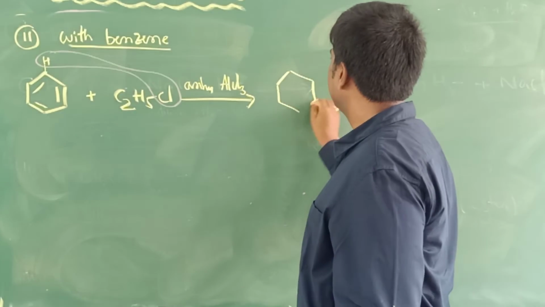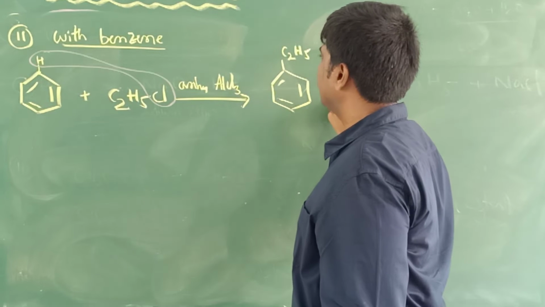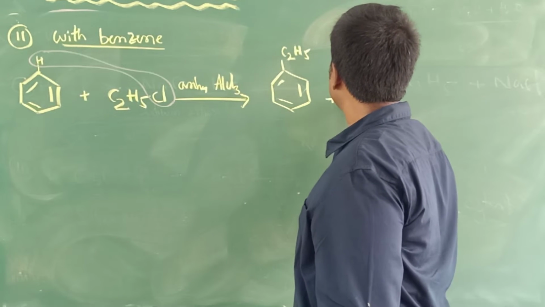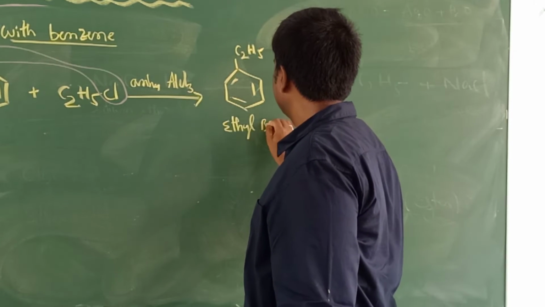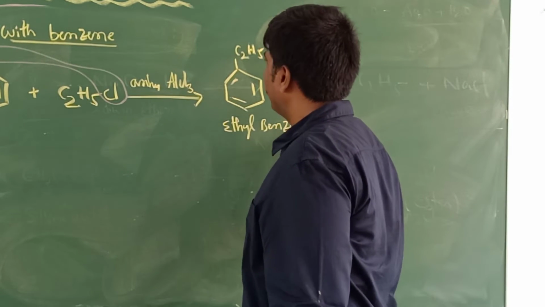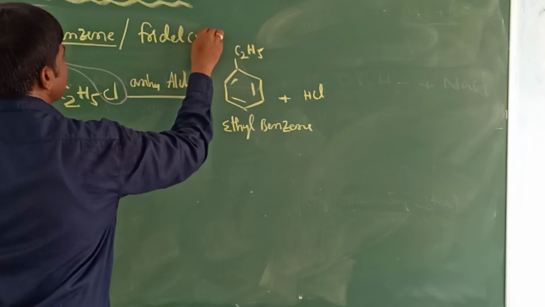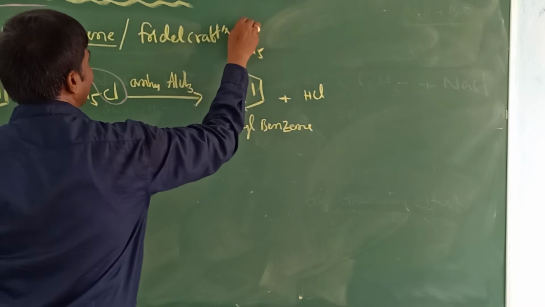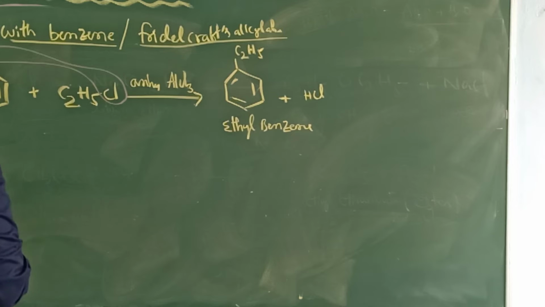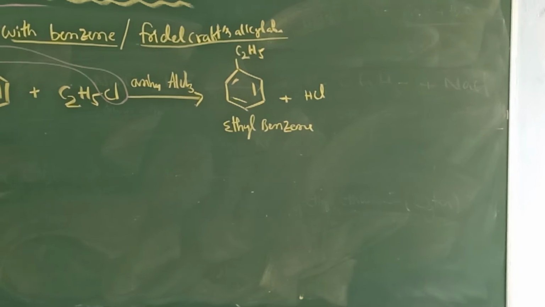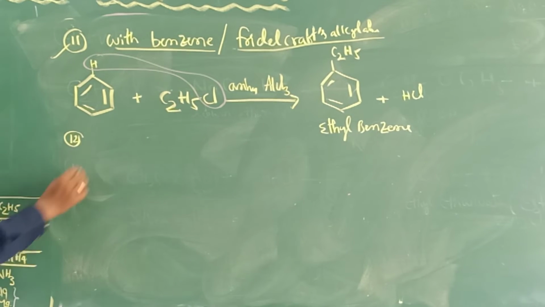Alkyl benzene. C2H5 will come to this side, C2H5 plus HCl. Its name is ethyl benzene. What is the name of this reaction? This reaction is called Friedel-Crafts alkylation. It is also one of the named reactions.